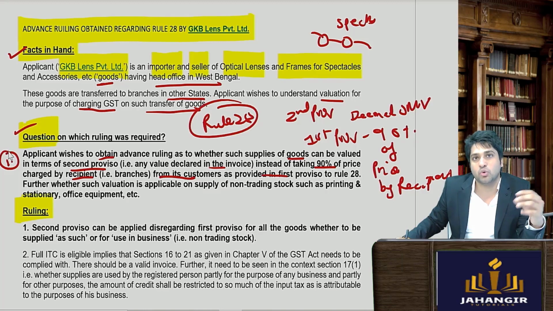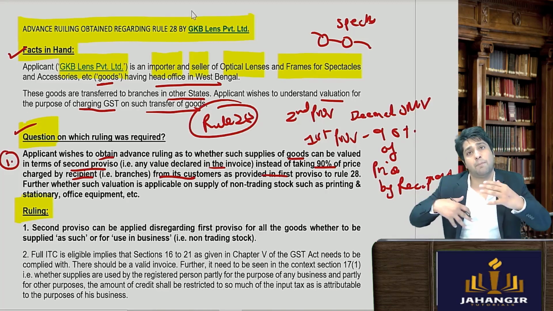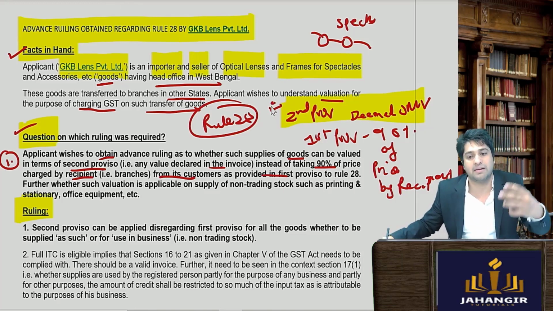Obviously you've read the rule, you read it in detail, you come to know that there is no restriction that you have to apply it in order. So the deemed open market value can be taken into consideration. A plain reading of the provision of the rules, and the logic of the rule can be derived by reading it.